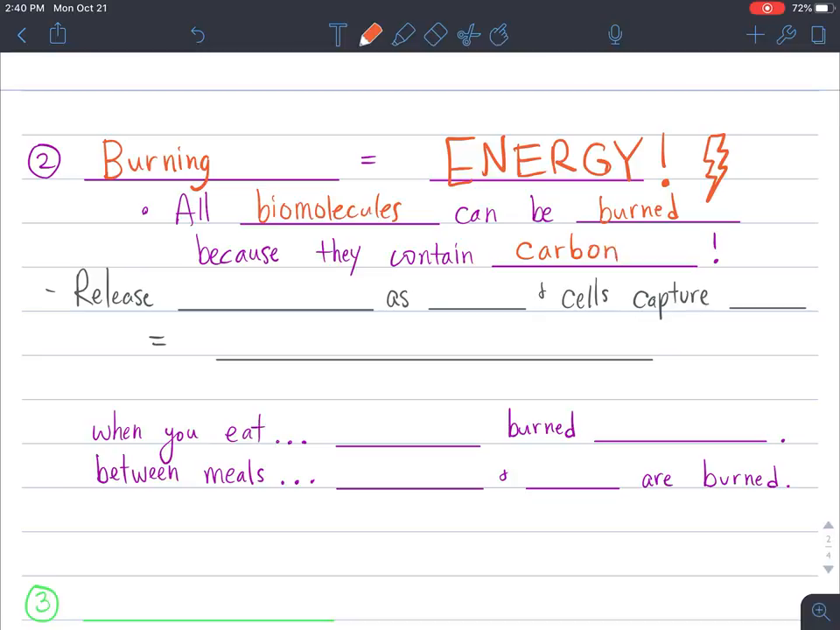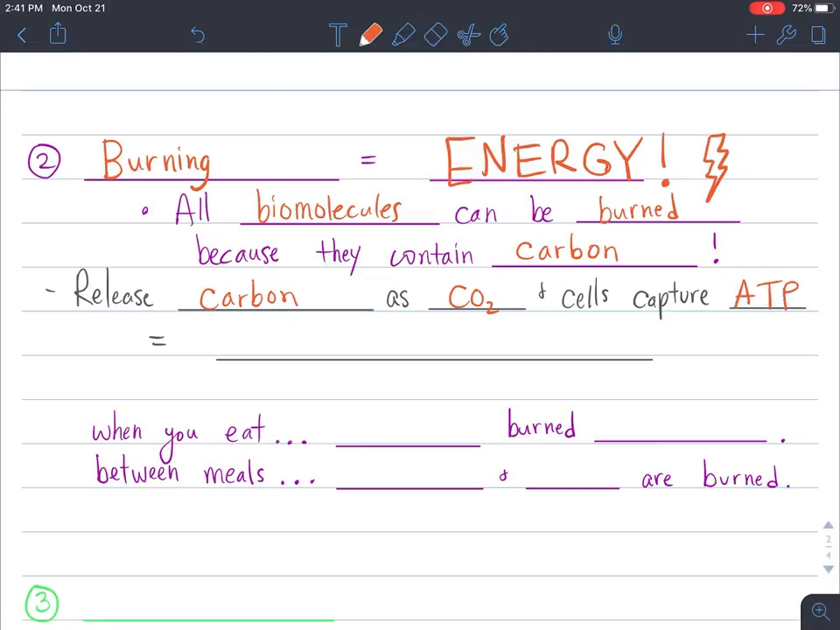If you think about a piece of coal, it is just pure carbon. And when we burn coal for energy, we're just burning carbon. So anything that has carbon or is made out of carbon can be burned for energy, and our body does that. When we put carbon in our body in the form of food, like fats, proteins, carbohydrates, or nucleic acids, we release that carbon as CO2, or carbon dioxide, and our cells then capture the ATP that's also produced.